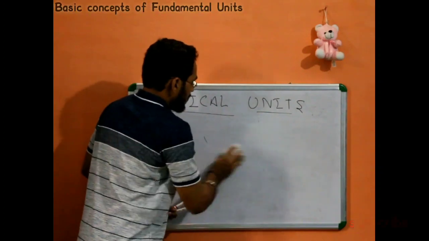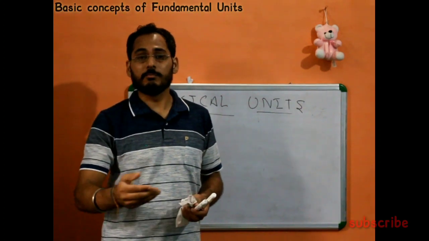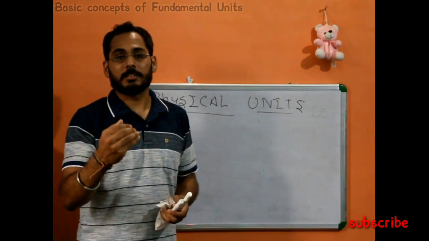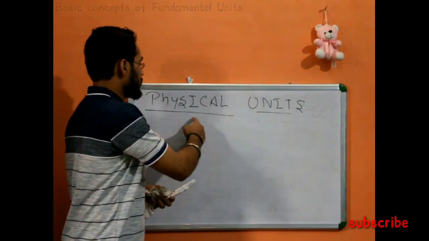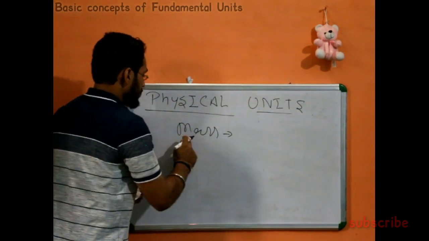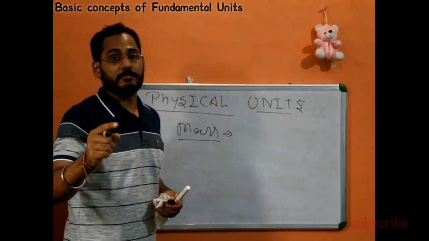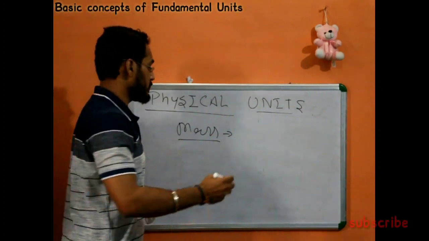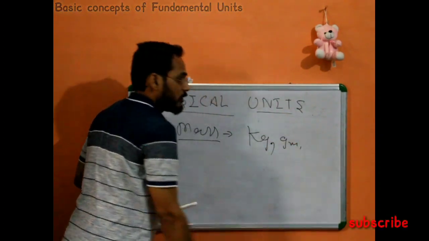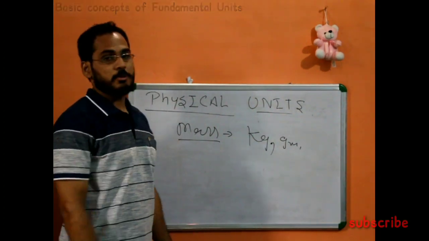As simple as that, when we talk about a physical quantity, it is a magnitude which we have to measure. Now when you are going to represent something in front of the people, this is about the physical units. For example, take mass. Mass is a physical quantity, and when you are about to represent this mass in front of the people, in terms of science we can show it in kg or gram, kg for kilogram and gm for gram.